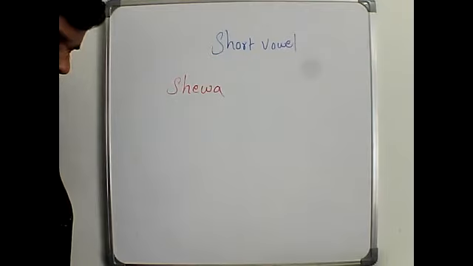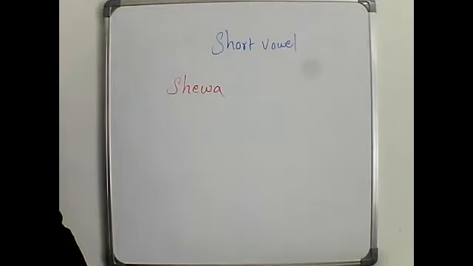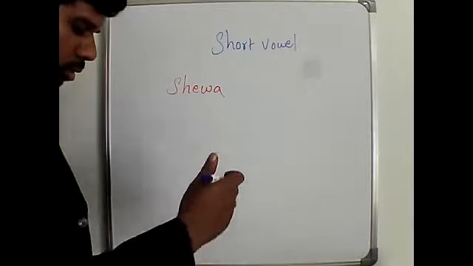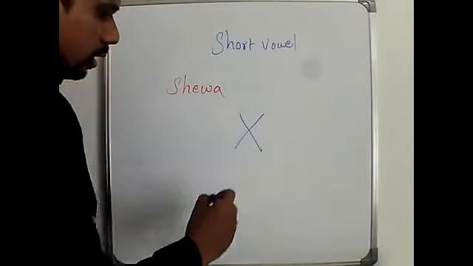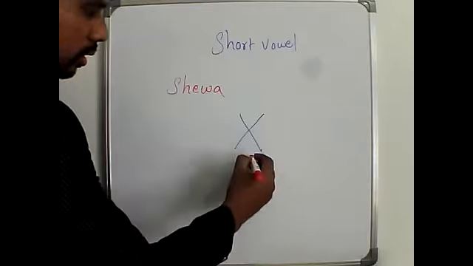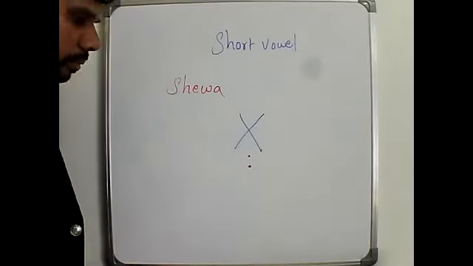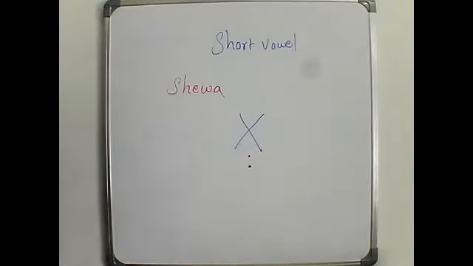This Sheva comes at a letter when there is no vowel, whether it is in the beginning or the middle of the word. Usually the vowel will be like two dots.